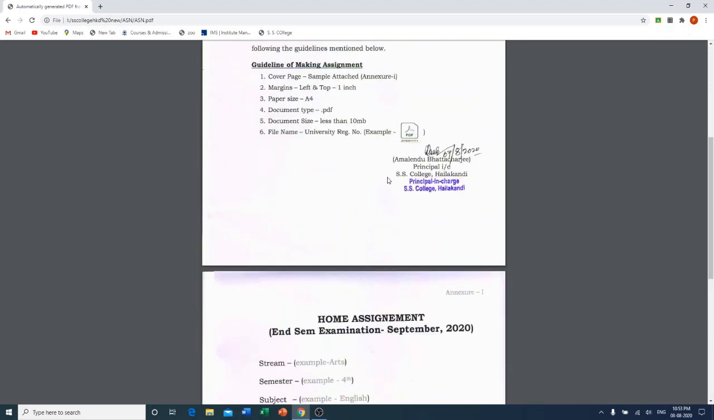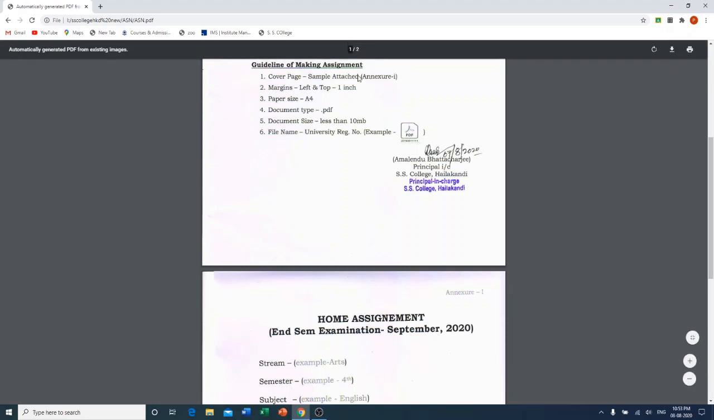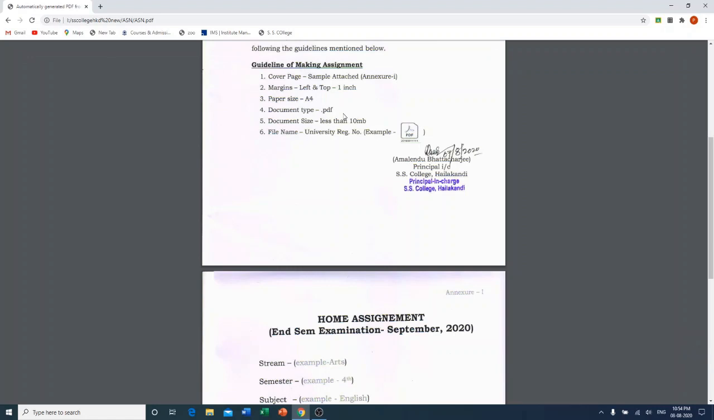And then you have to prepare your assignment where you have to maintain left and top 1 inch margin, and paper size should be A4, and the document should be saved in PDF format, and the size of the document should be 10 MB or less. The file name should be given as per your university registration number. That is, if your registration number is 20300111, then you have to save the assignment in the name of 2013001111, so that the evaluator can find your assignment easily.